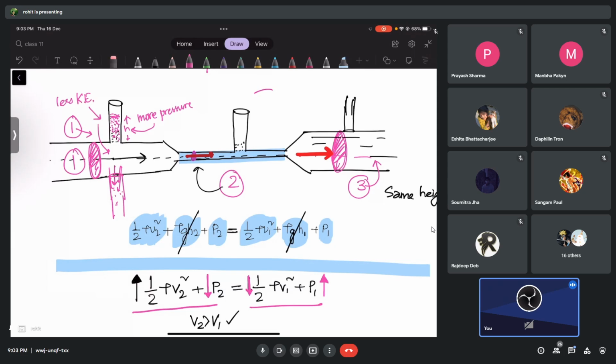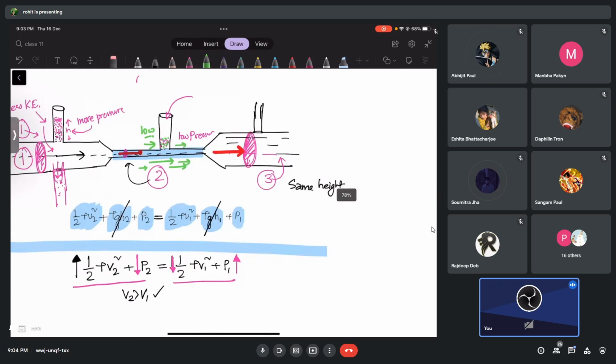What about here, guys? What do you think? The level will be very high or very less here inside this tube? Less, because here the liquid molecules are moving so fast towards the right, they don't get much of a chance to push the air molecules here. Can you understand? So here the pressure will be low.